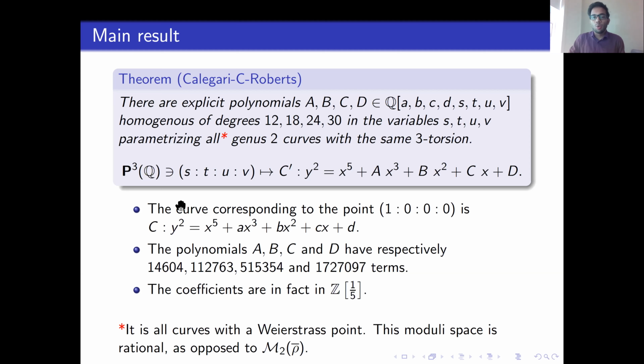Okay. So the full moduli space of all genus 2 curves with 3 torsion given by ρ is not rational in general. Particularly whenever ρ is surjective, this is not rational. Okay. So it's difficult to parameterize all these curves. So what we are doing is we are finding the universal genus 2 curve over the moduli space of genus 2 curves with a Weierstrass point whose 3 torsion is given by ρ.